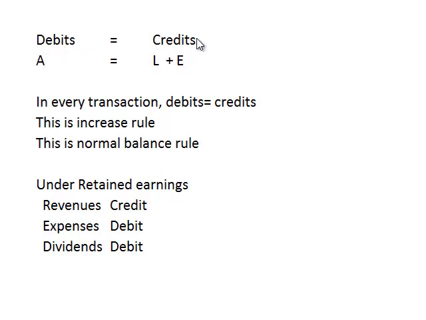It tells you how to increase the accounts that are underneath. This also reminds you that in every transaction, debits equal credits. It also reminds you that if you're ever doing T accounts, and that won't be necessary for this course, but if you ever are, debits are on the left-hand side of the account and credits are on the right-hand side of the account. This is also the normal balance rule. If asset accounts have a positive balance, we would call that a debit balance. If liabilities and equity accounts have a positive balance, we would call that a credit balance.